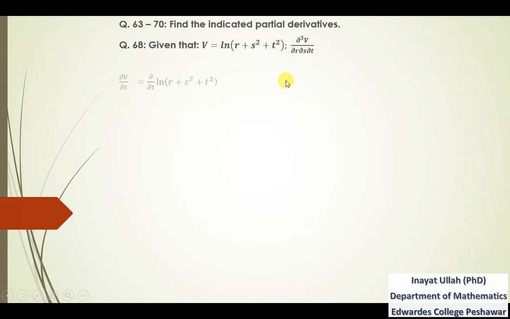So first of all we need to find the partial derivative of v with respect to t. We know that the derivative of log of u is 1 by u into the partial derivative of this u. Now this is the partial derivative with respect to t, so r and s will be kept constant.